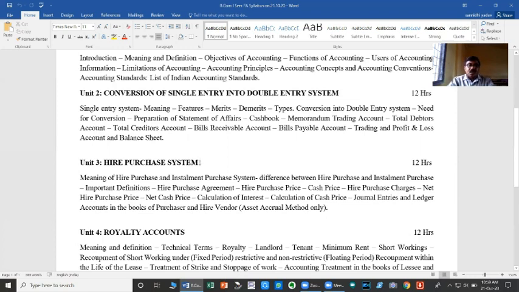Credit transactions are those where physical delivery of goods is taken by the purchaser, but the purchase price is payable on a future date. The date fixed for payment of the purchase price is called the maturity date or due date.